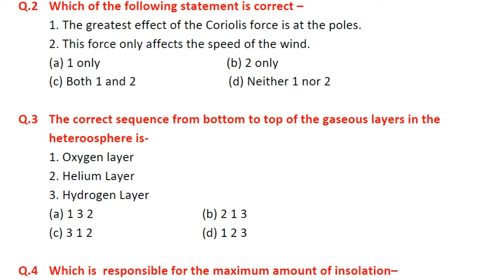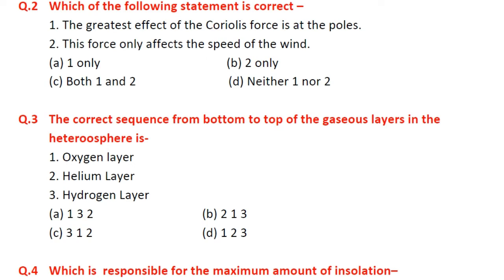Which of the following statements is correct? Right answer is A, only one is correct.